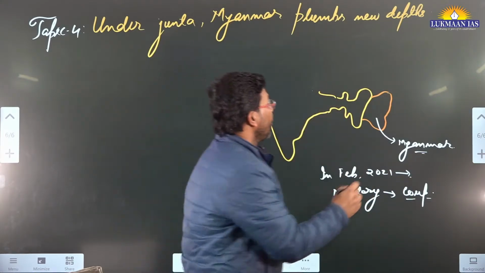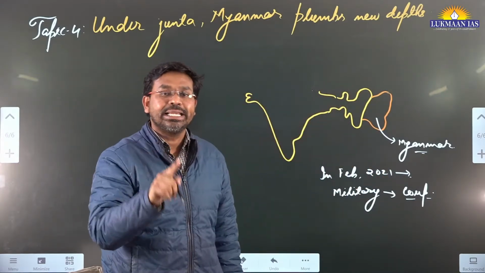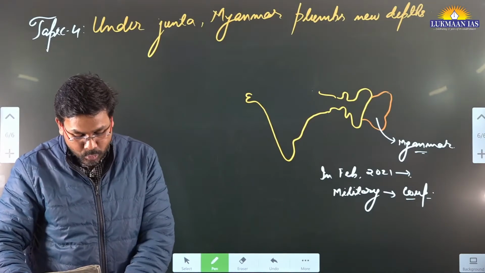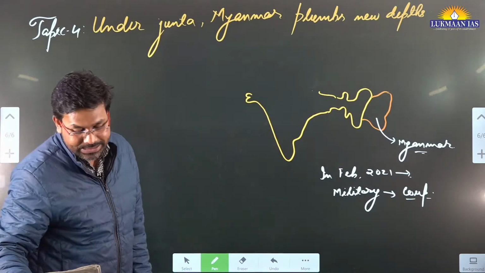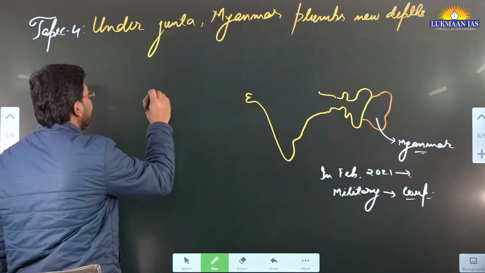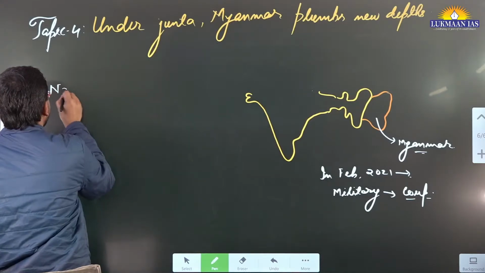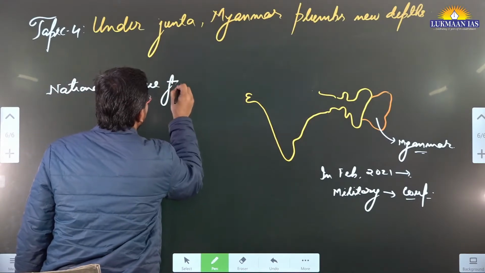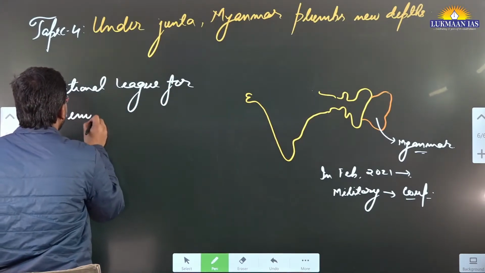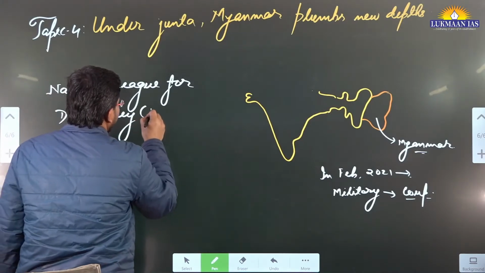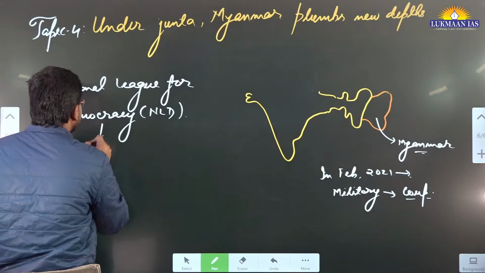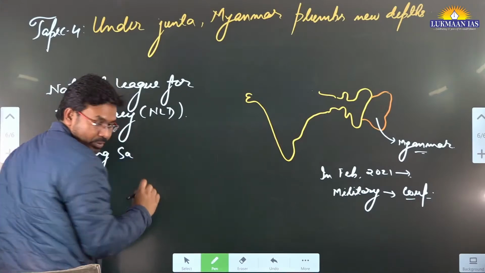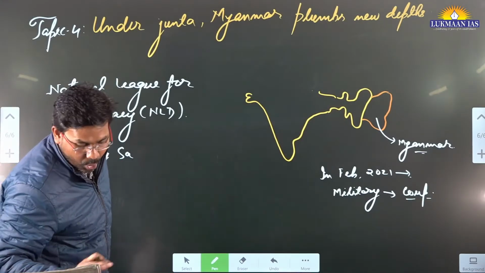After conducting the coup, they ousted the democratically elected government, which was led by Aung San Suu Kyi. The name of that government is National League for Democracy, known as NLD. This National League for Democracy was headed by Aung San Suu Kyi, so I'll show the spelling of her name.